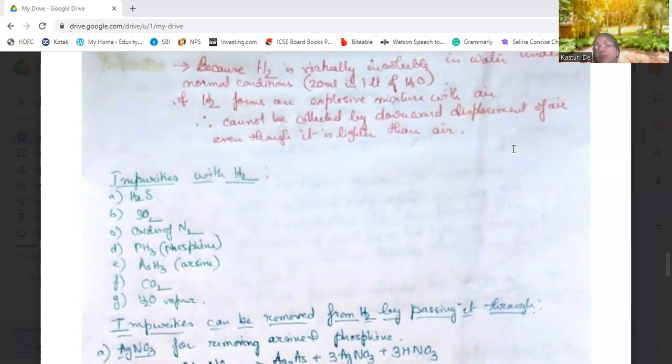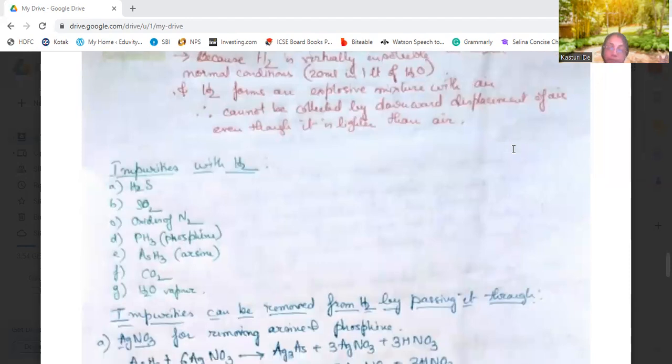All these, that is, 7 types of impure gases, are present in hydrogen, which makes it impure. So we need to remove all these to get pure hydrogen. So how do we remove them?